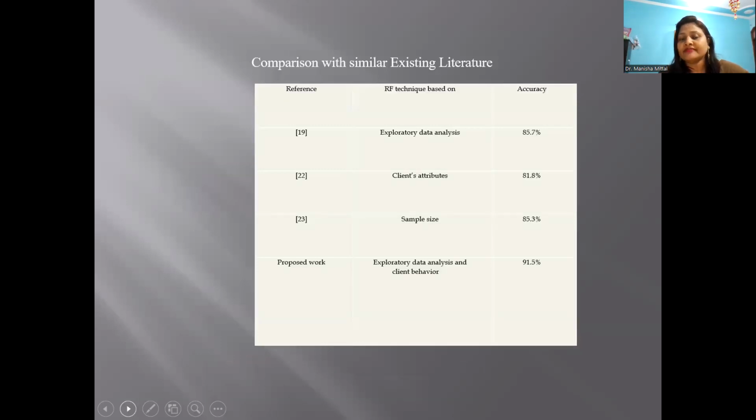So these are the comparative terms for these data, which are similar to when we are comparing our technique with the help of the existing literature. And these are the comparative terms for that, like the exploratory data analysis when compared with this reference, then it is 85.7%. This is 81.8%, and the sample size is 85.3%. And when the proposed work is analyzed, it gives 91.5% accuracy.